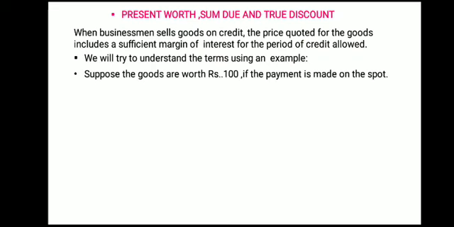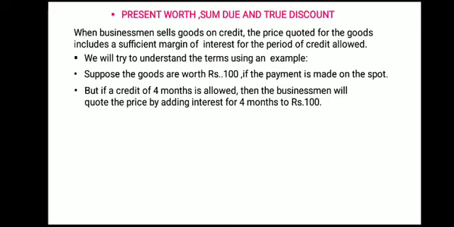If the payment is made on that same day, the amount you have to pay is 100 only. But if the credit is allowed by the seller for 4 months, then the seller will quote a price by adding the interest for 4 months.